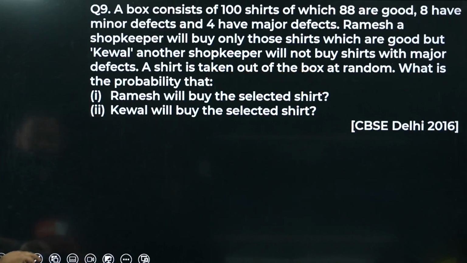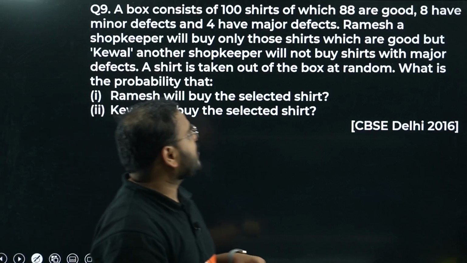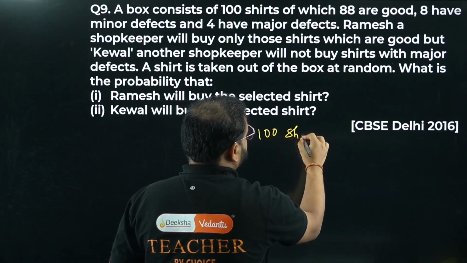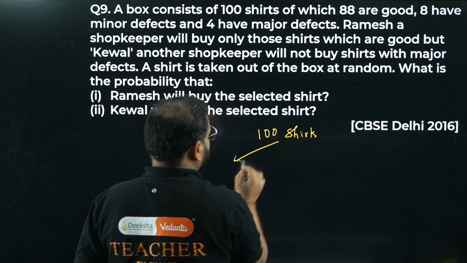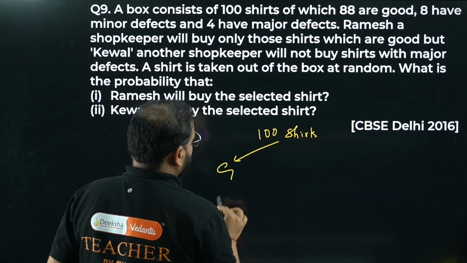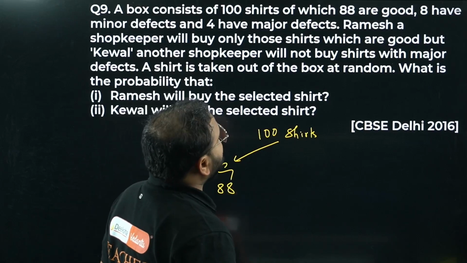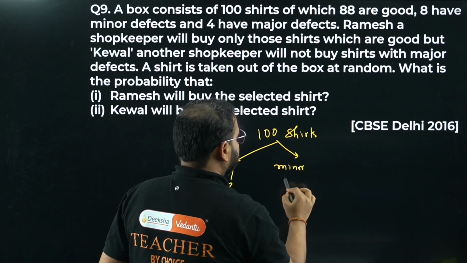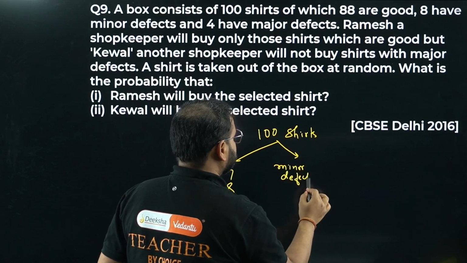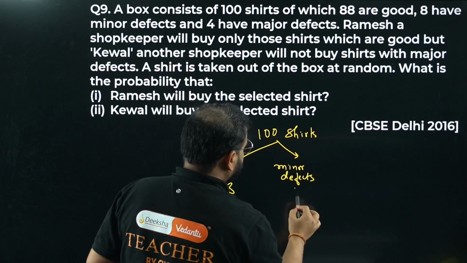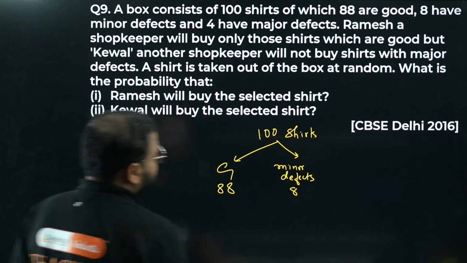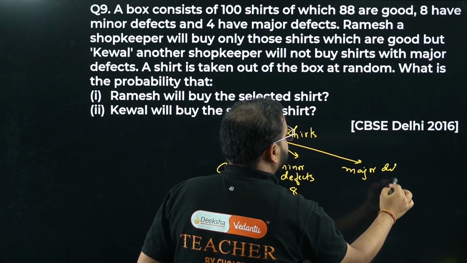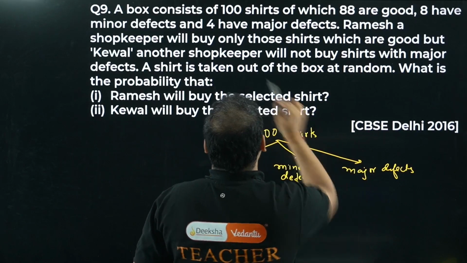A box consisting of 100 shirts, of which 88 are good. Okay, 100 shirts we have. Out of this, category number 1 is, let's say, good shirts. How much is this? 88. The next category is minor defects. How much is that? 8 have minor defects, so right here 8. The last one is major defects. How much is that? 4.